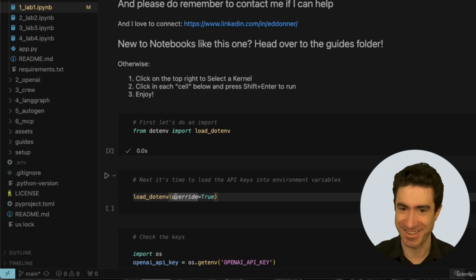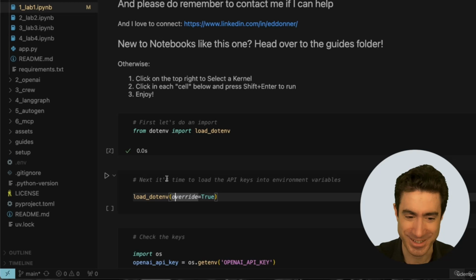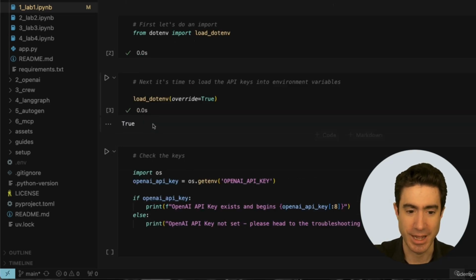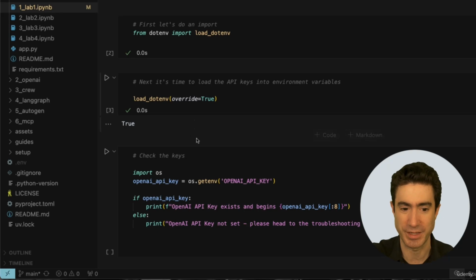And it turns out that this, as you can imagine, was a common problem in the past. And I have learned to tell people to always put override equals True, which means that what's in the .env file takes priority. And we run this by pressing Shift Enter, and now our environment variables will be set.